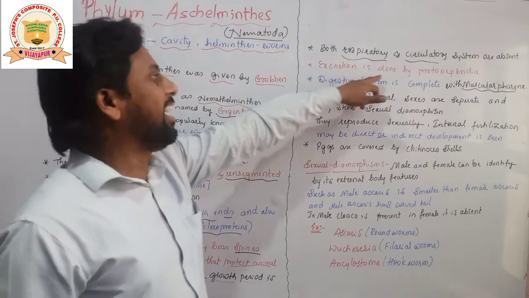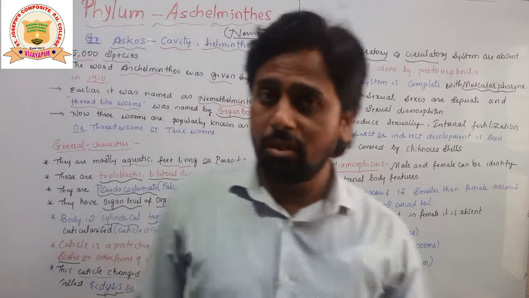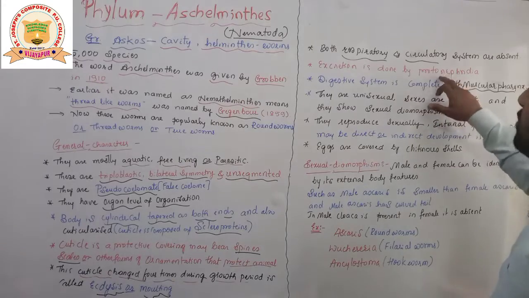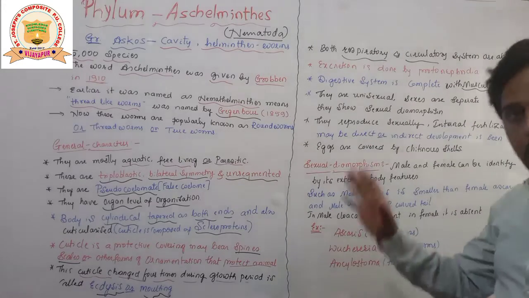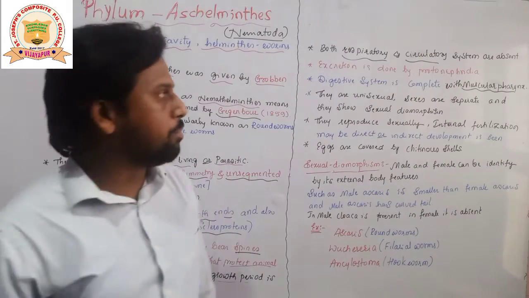Okay, now excretion is done by protonephridia, as in the previous Platyhelminthes also we have seen flame cells were there, where here there are specific protonephridia, the group of cells or organ we can say, which is going to help in excretion of this group of animals, students.